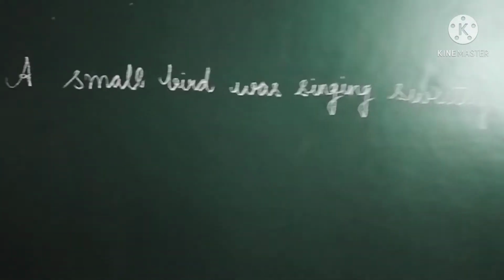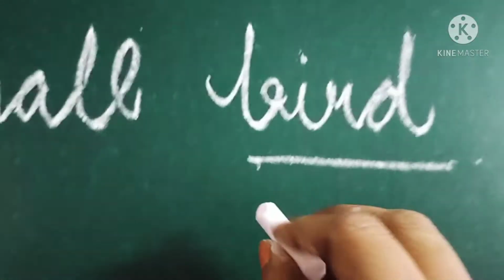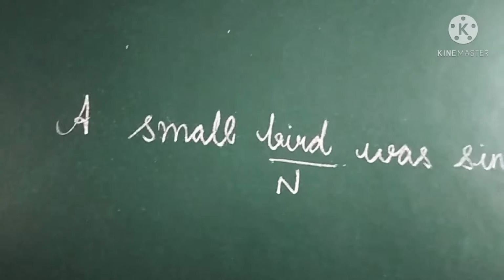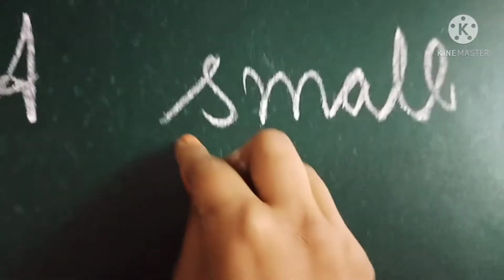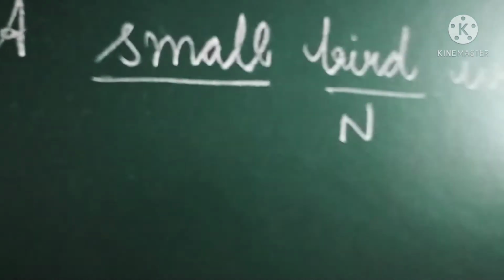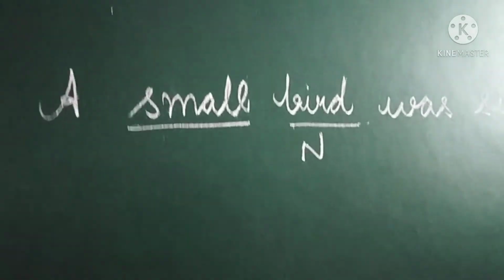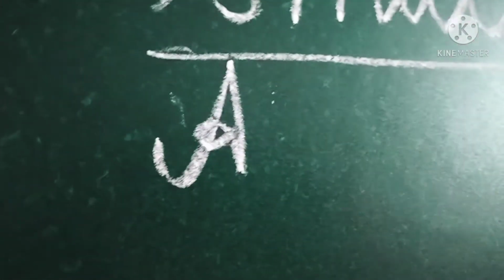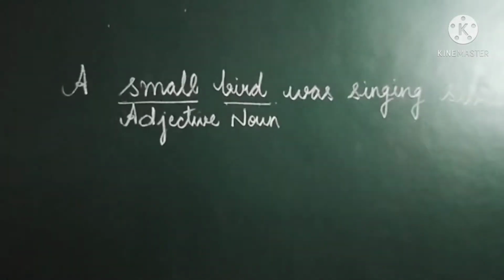So first of all, when you see the word bird, you understand that this word bird is a noun over here, name of a thing or animal. Now the word small bird, what kind of bird? Small bird. The word small is describing the word bird. What kind of bird? Small bird. So here small is our adjective. So this is adjective.